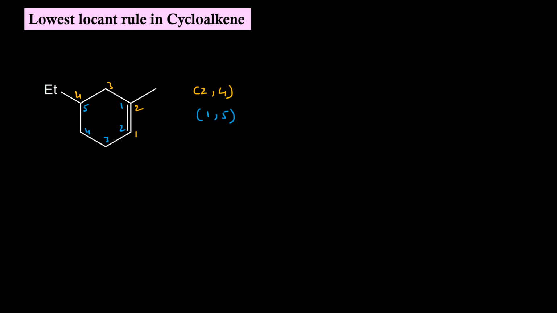When we compare these two sets term by term, it is 1 here, 2 here. So 1, 5 wins over 2, 4. So the appropriate name will be, this is ethyl, methyl. Alphabetically ethyl comes first. So the IUPAC name will be 5-ethyl-1-methyl cyclohexene.